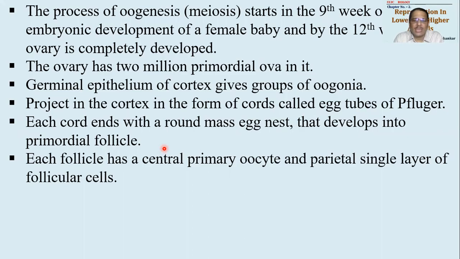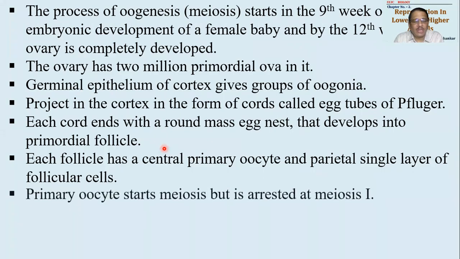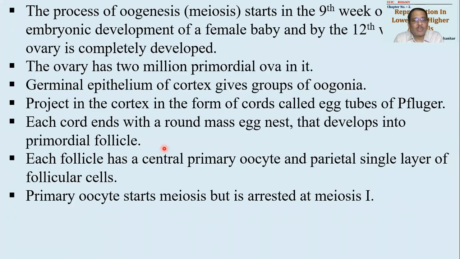Each follicle has a central primary oocyte which will be surrounded by oogonial cells or a single layer of follicular cells. Follicular cells are generally oogonial cells which are diploid. Even primary oocyte is diploid. Okay, so remember this very well. Till now everything is diploid. Primary oocyte will start undergoing meiosis, but it is arrested at meiosis 1 stage.